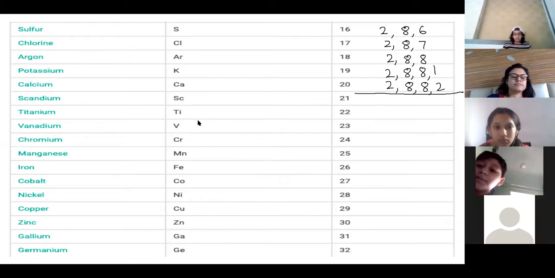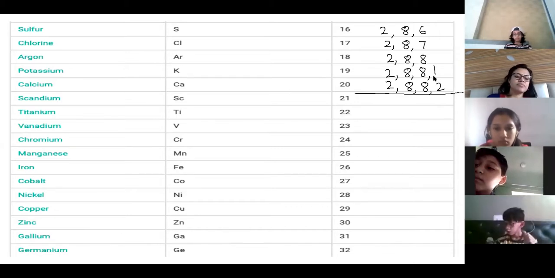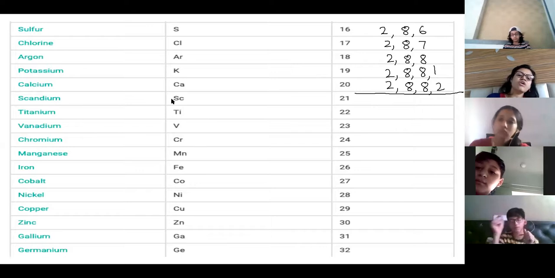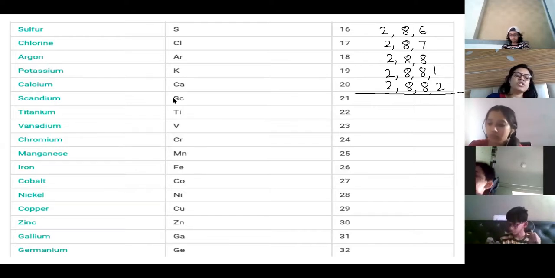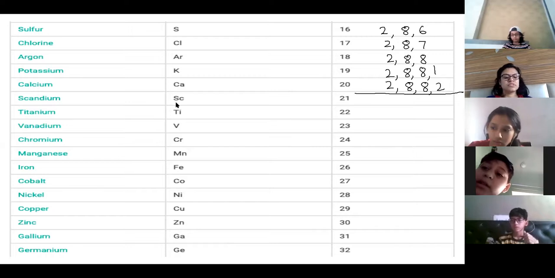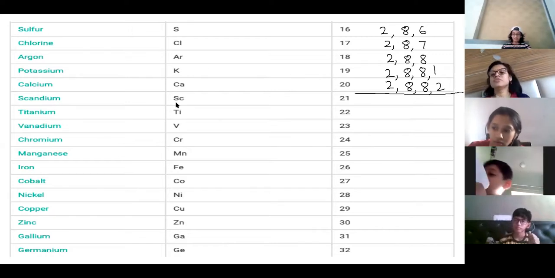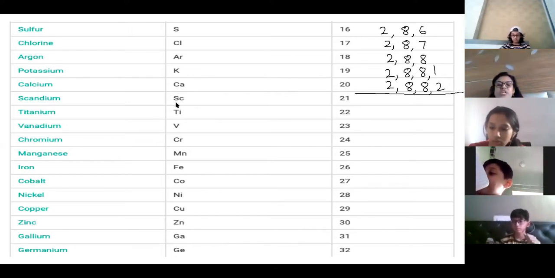Ma'am, but in the calcium one, there will be 4 shells. In calcium and potassium, there will be 4 shells. Yes, you will have to draw 4 shells then. Ma'am, we also need to label this. It can be asked: how many shells are there in the atom of calcium? Or how many outermost electrons are there?